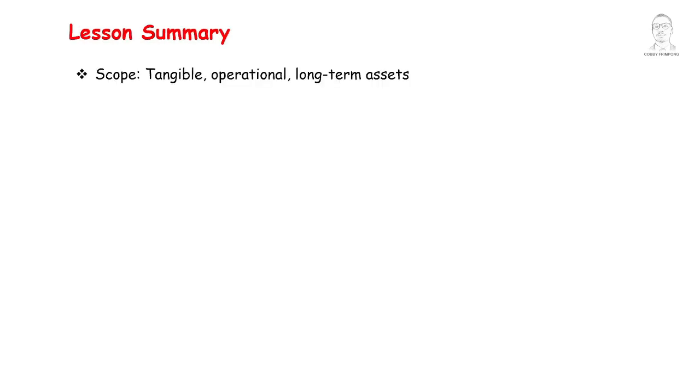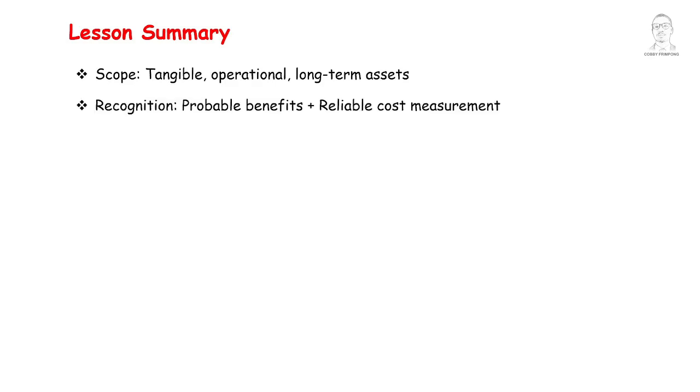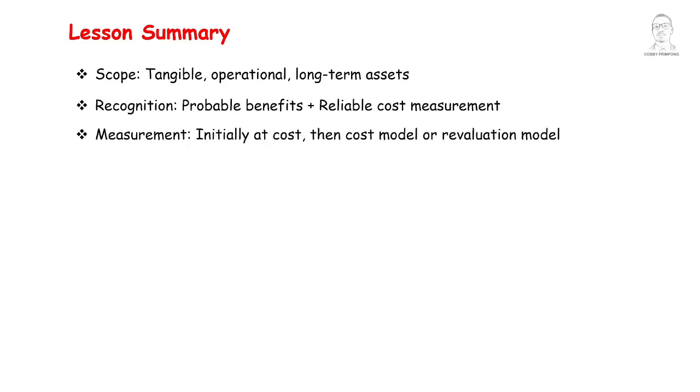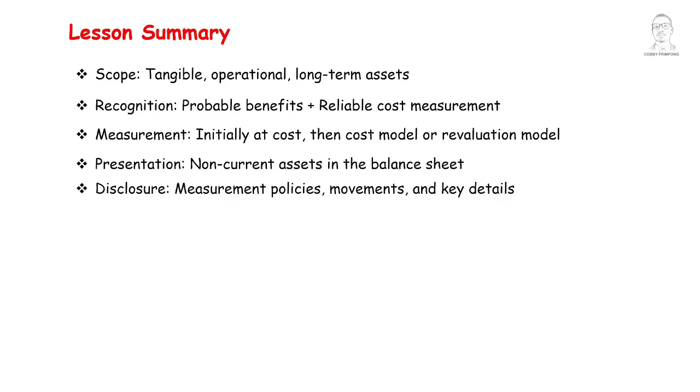Lesson summary: IAS 16 covers tangible operational long-term assets. PPE is recognized when it is probable that future economic benefits will flow to the entity and the cost can be measured reliably. An item of PPE is initially measured at cost and then cost model or revaluation model. Depreciation is a systematic allocation of depreciable amount over useful life. PPE is shown under non-current assets in balance sheet. The disclosure requirements for IAS 16 includes measurement policies, movements, and key details. That is IAS 16 in a nutshell.